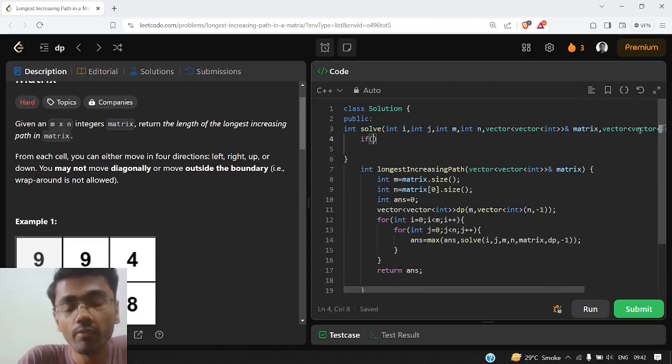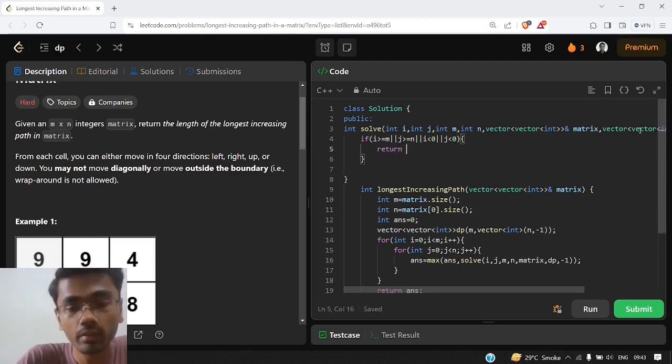Now what will be the base case? Now one base case can be we don't have to go out of bounds. So if i is greater than or equal to m, or j is greater than or equal to n, or if i is lesser than 0, or j is lesser than 0, so we are actually out of bounds, so we need to return 0 from there. So we will return 0.